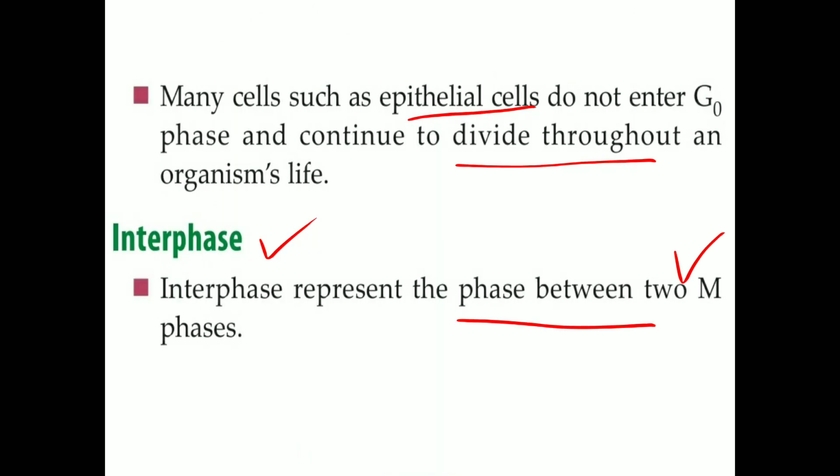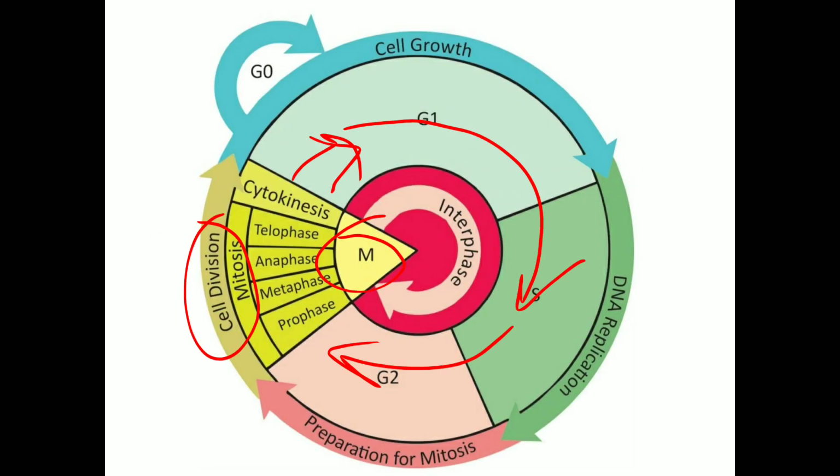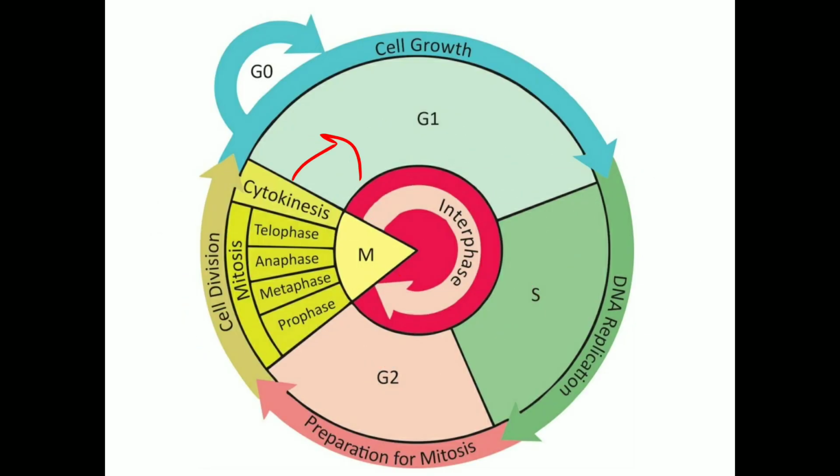This phase between two M phases is also called the preparatory phase. It makes the cell ready for the next cell division.